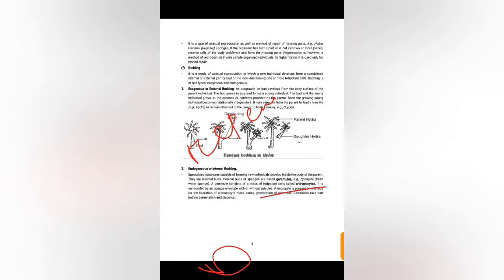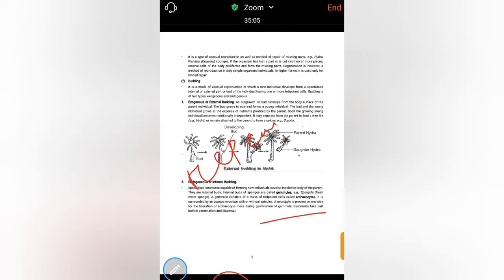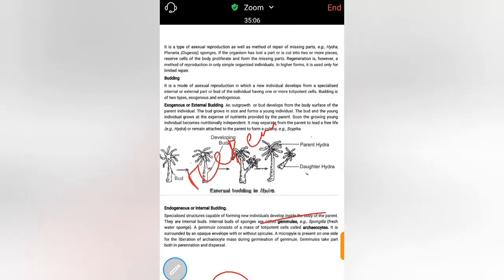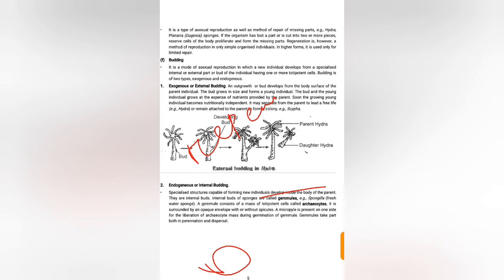Regeneration is a type of asexual reproduction as well as a method of repair of missing parts, for example in Hydra, planaria, sponges, etc. If the organism has lost a part or is cut into two or more pieces, the reserve cells of the body proliferate and form the missing part.